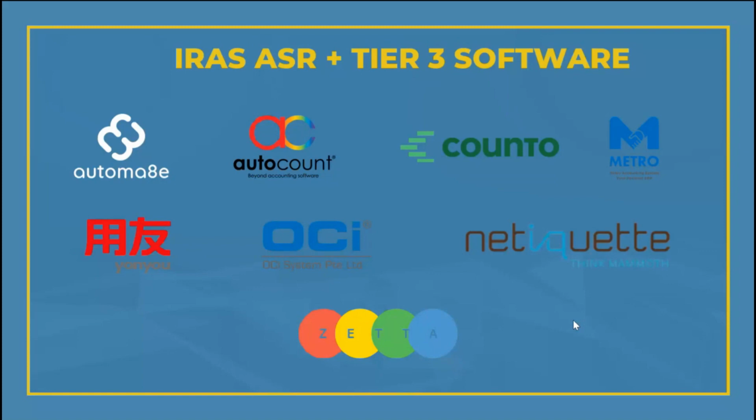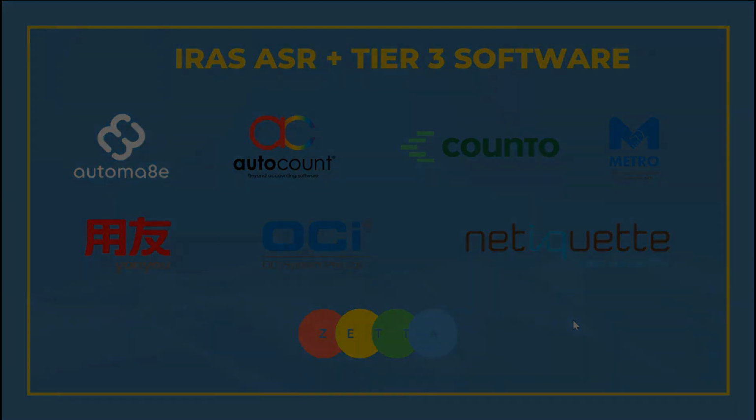Count2 also. Subsequently, last year, 5 softwares were created by IRAS in the second batch, which is Automate, Metro, Yongyo, OCI, and Zeta. For these softwares here, they've all been pretty robust, and we encourage people who want to look at integrating their accounting systems and platforms together with filing directly to IRAS. I said before, there's a benefit, right? For Form C, you get an extra 14 days added to your deadline to file if you file from these 8 softwares.